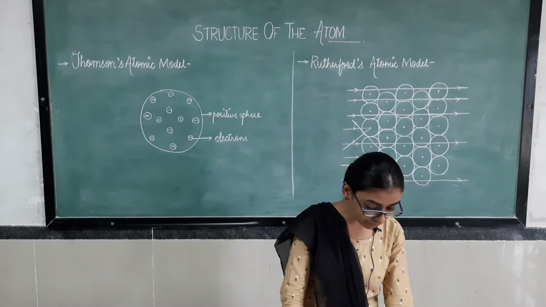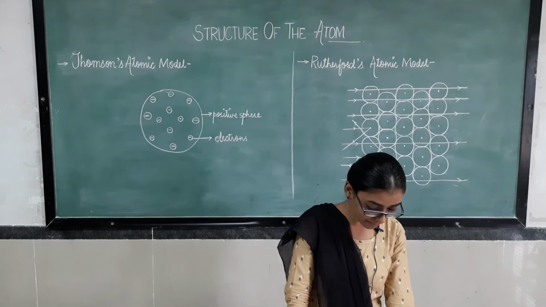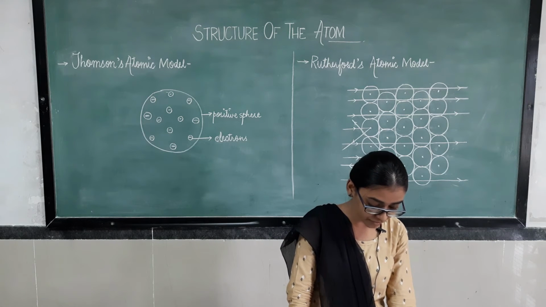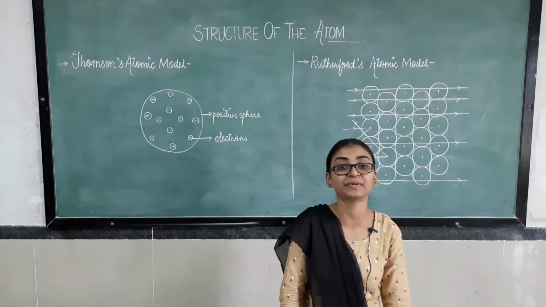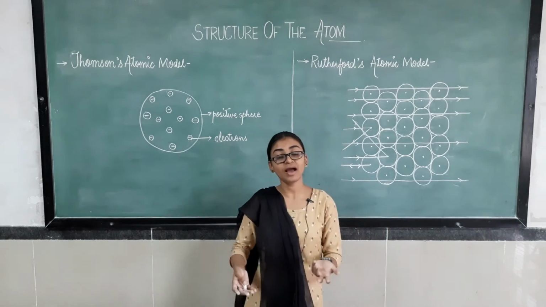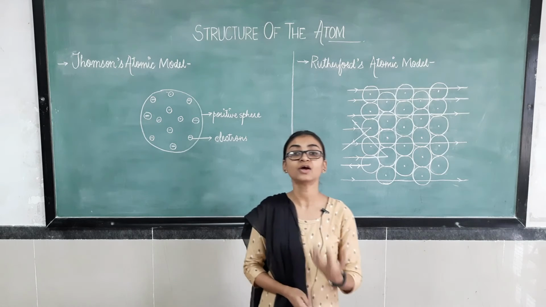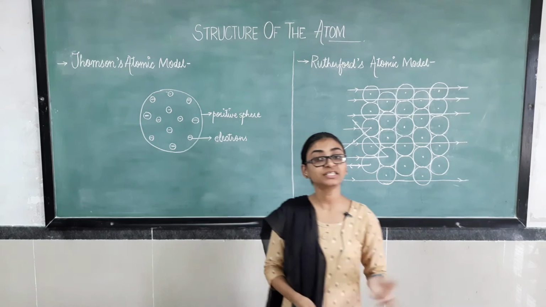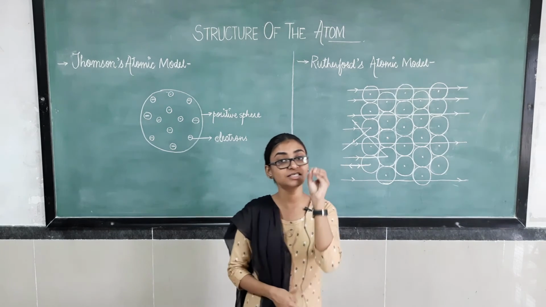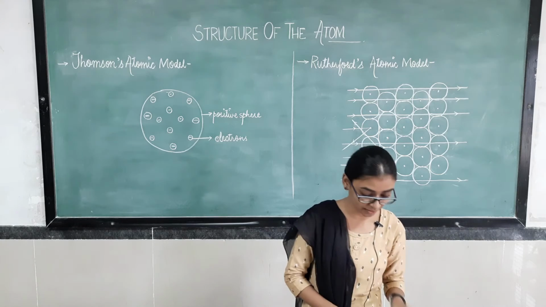So only a few alpha particle rays are deviating. From here he concluded that the positive charge is present in only a small space of the atom.